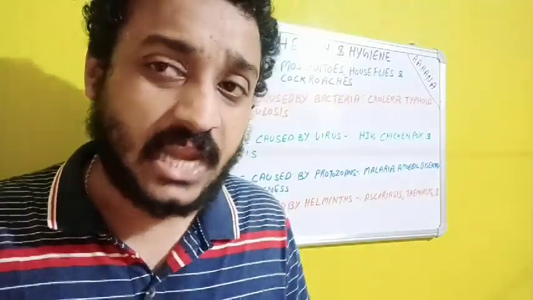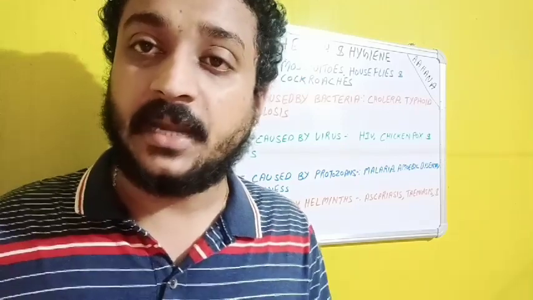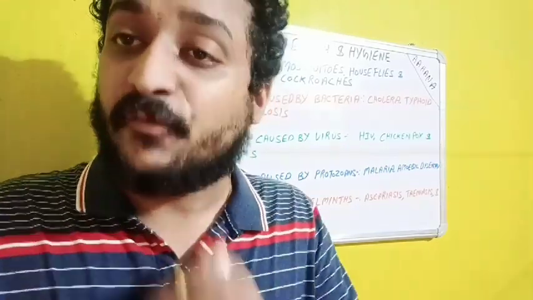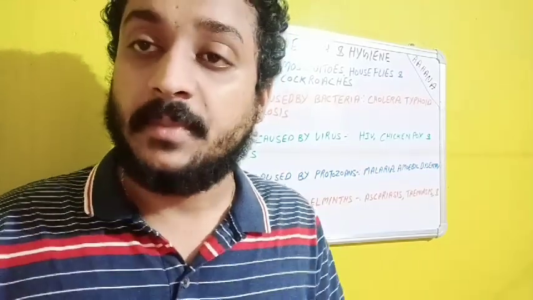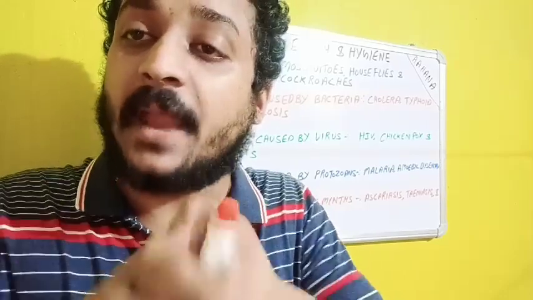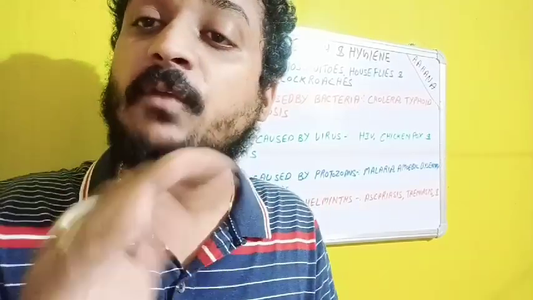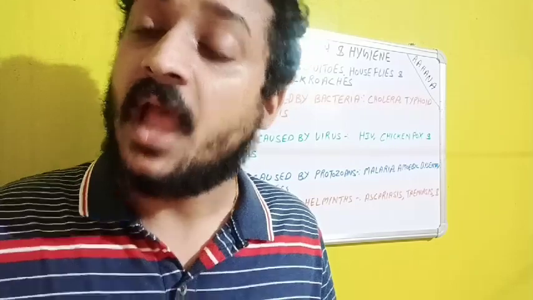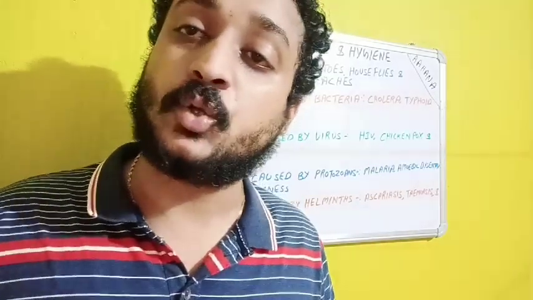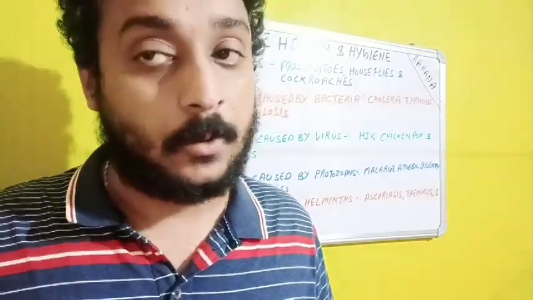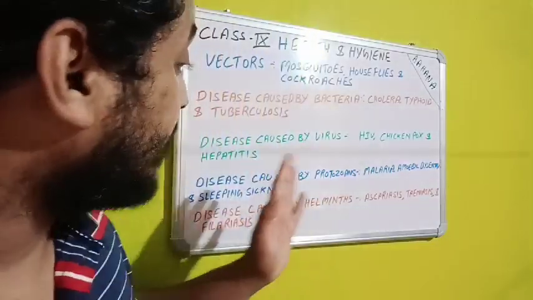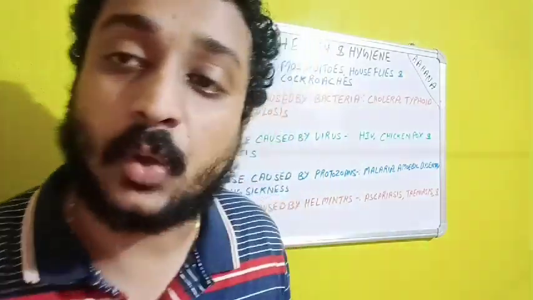Apart from that, what is the incubation period? The incubation period may be within 5 to 20 days. It means if the egg has reached, it will take some time to get hatched. The shell of the egg will be dissolved by the intestinal juices and the worm will come out and start to show the symptoms in our body. Now, this is about Ascaris, especially the female Ascaris causing this.